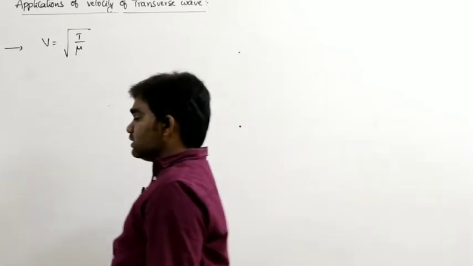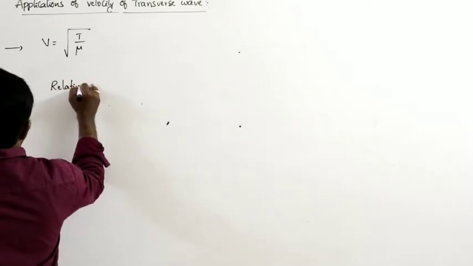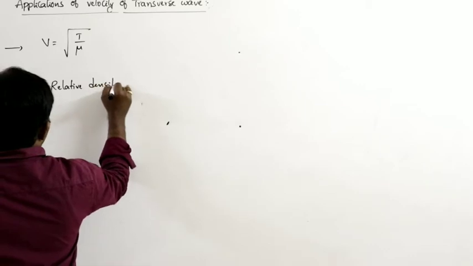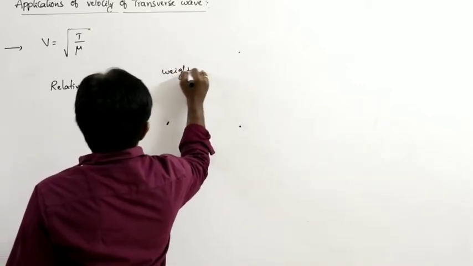So that is relative density. In mechanical properties of fluids, we already discussed this relative density. Relative density can be written as the weight of the body in air.